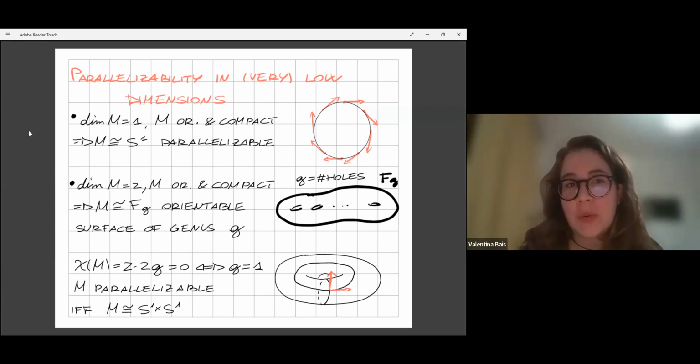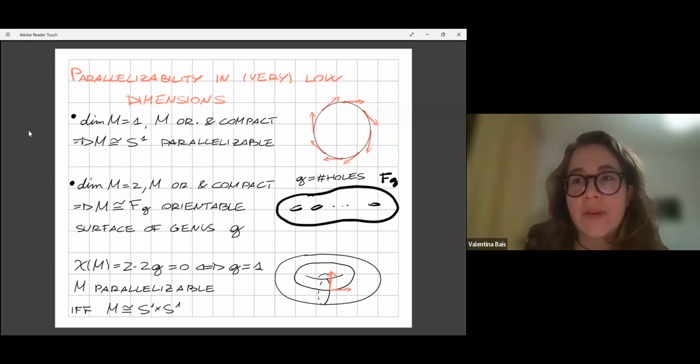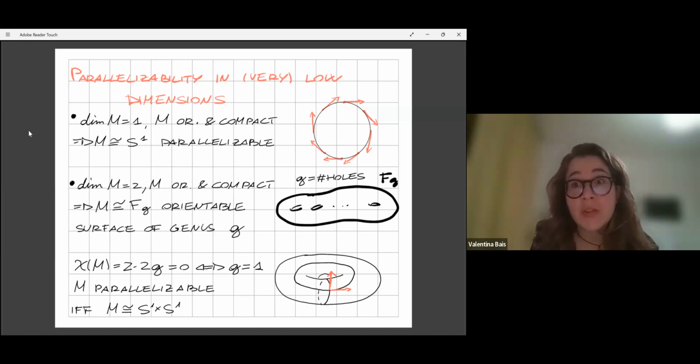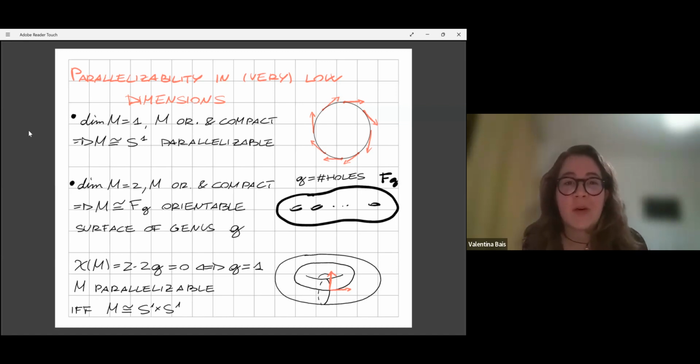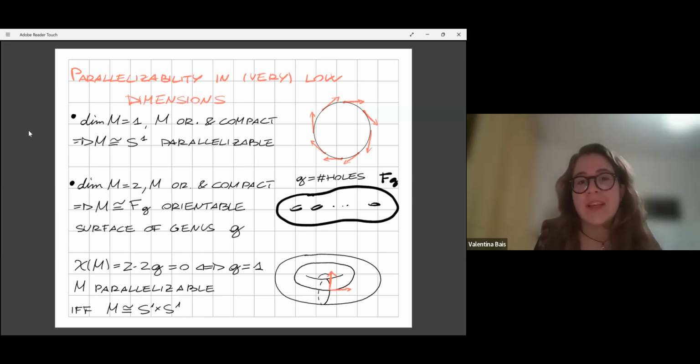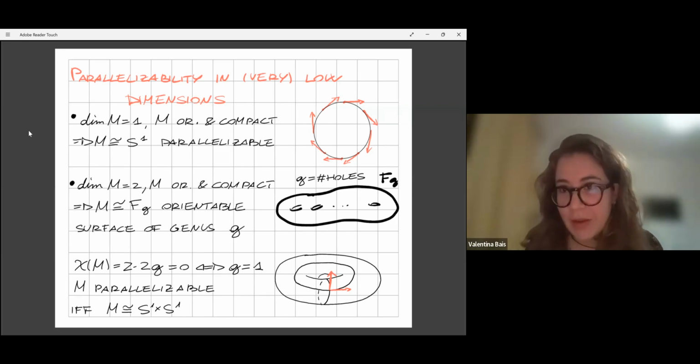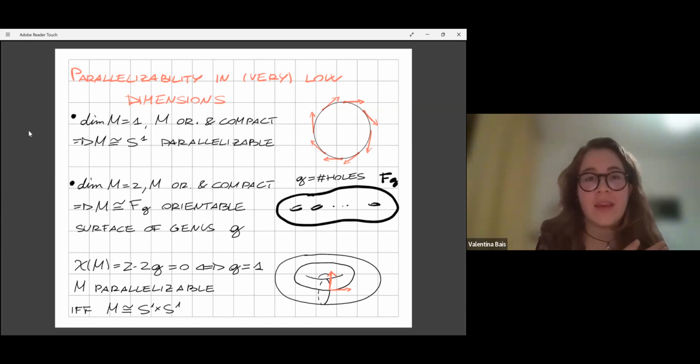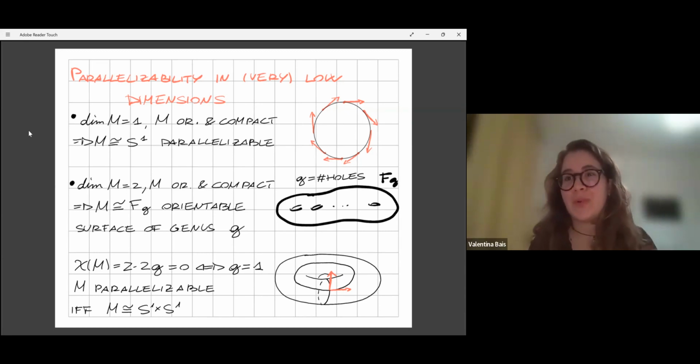Because every orientable compact one-manifold is just a one-sphere S1, and we can find a parallelization, which is another vanishing vector field. But in dimension 2, the problem is not trivial. Indeed, if we take a compact orientable surface, then there is a theorem that tells us that we can classify all of them, and they are all the surfaces with boundary donuts with G holes, namely the orientable surfaces of genus G.